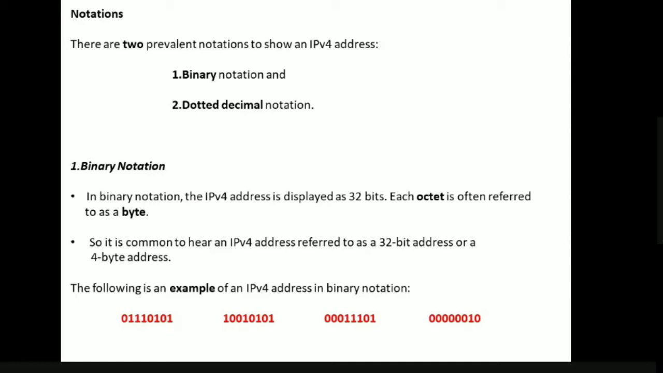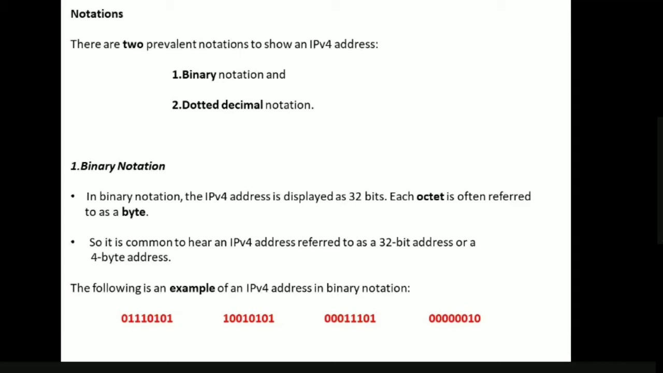So the IPv4 address is 32 bits, and in bytes it is 4 bytes. So it is a 4-byte address, and 1 byte is 8 bits. In the example at the bottom, we have 4 different octets, and each octet is 8 bits, called a byte. So this is the first byte, then the second byte, then the third byte, and the last one is the fourth byte.